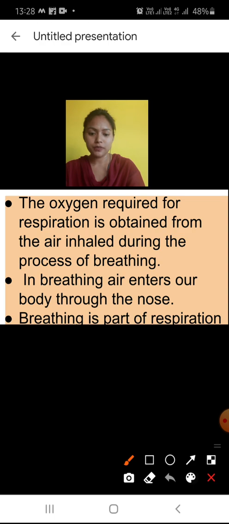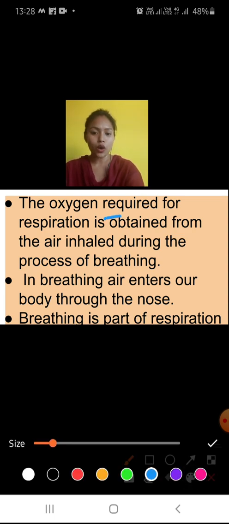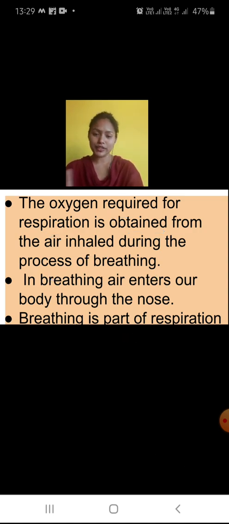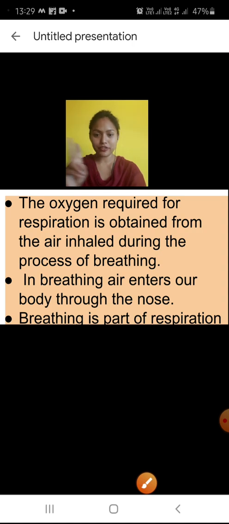First of all, the oxygen required for respiration is obtained from the air inhaled during the process of breathing. Process of breathing: intake of oxygen and exhalation of carbon dioxide. So this is what breathing is. In breathing, air enters our body through the nose. Breathing is a part of respiration. Is it clear? So breathing and respiration are different terms.